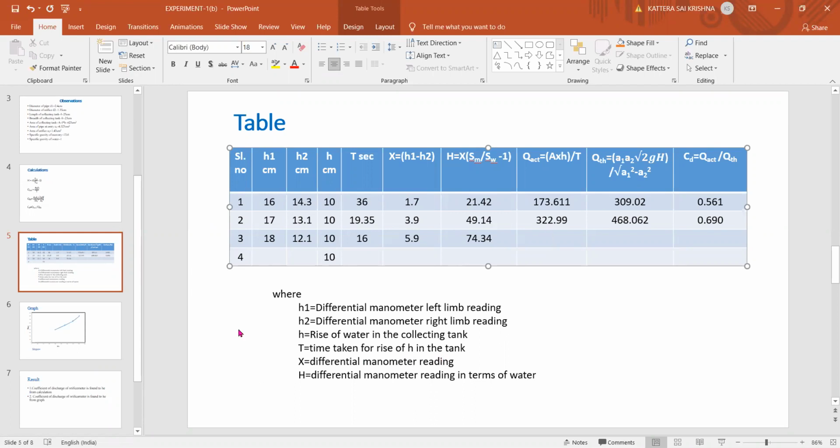Sir, 345.402. Which value you are telling? Q actual. How much? 345.402. 345.40.